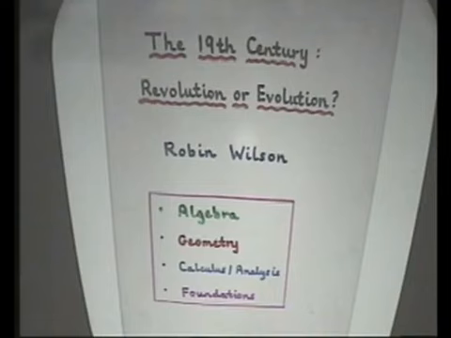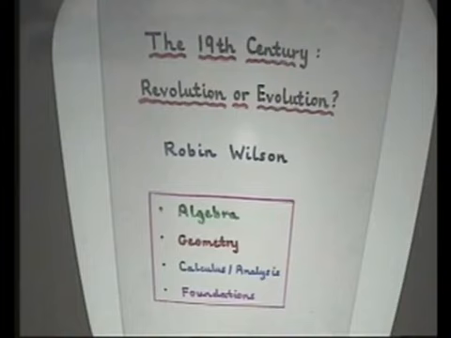One or two people said they felt there was too much emphasis on 18th century activities in Britain rather than the continent, but this was partly because I'm going to redress the balance in my lectures later this year, my 18th century lectures on e and i, and also on Euler, who has his 300th anniversary next year. But also partly because today's lecture also focuses on events on the continent, and in particular in France and Germany.